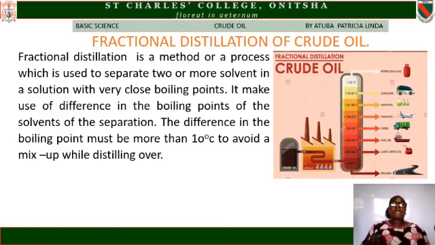The next product of fractional distillation is kerosene or paraffin. Kerosene or paraffin distills over at about 180 degrees Celsius to 220 degrees Celsius. And we know that we make use of kerosene at home. We use it in cooking on our kerosene stove. Aircraft use it. So these are the uses of these petroleum products.